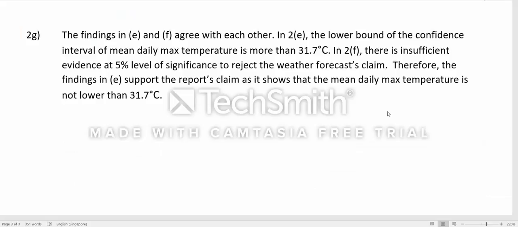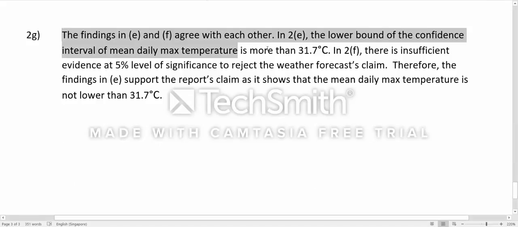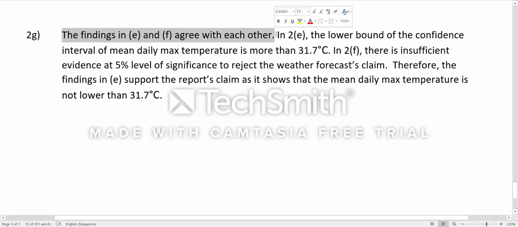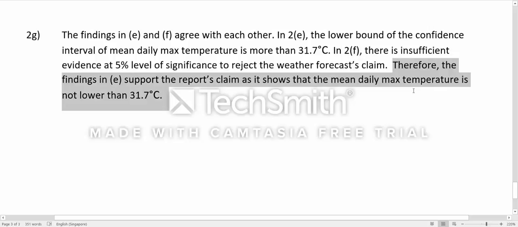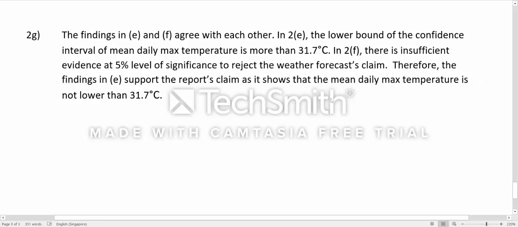Now lastly, for question 2 part G, I stated my stand before showing why in 2e and 2f, why my stand is true. Then I sum it all up with a conclusion, and I've come to the end of my presentation.